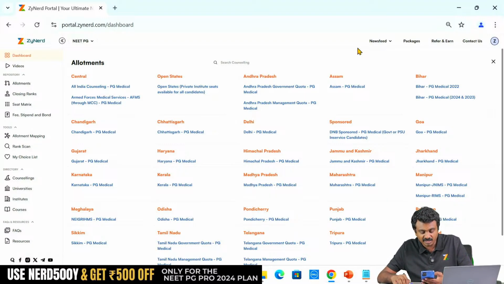I joined Kerala round 2, waiting for round 2. This is Dr. Neetu. If I join Kerala round 2 and I got a seat in round 2 All India, is free exit possible? No, but Kerala round 2 will happen prior to that. I am not sure if you are mentioning All India round 3. There is no free exit after round 2. If you are allotted a seat in round 2 onwards in All India, there is no free exit. You will pay a security deposit and forfeiture will be there. So please fill in the right choices, whatever you wish to join.